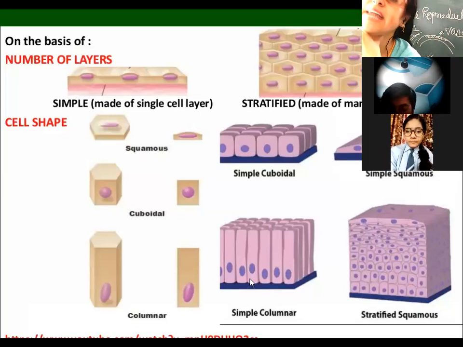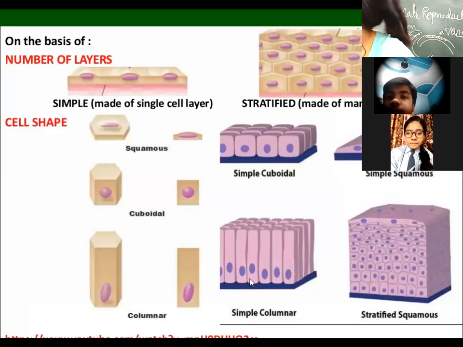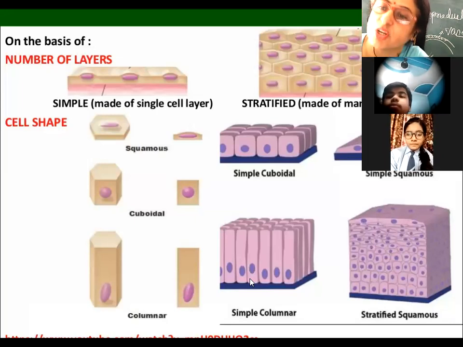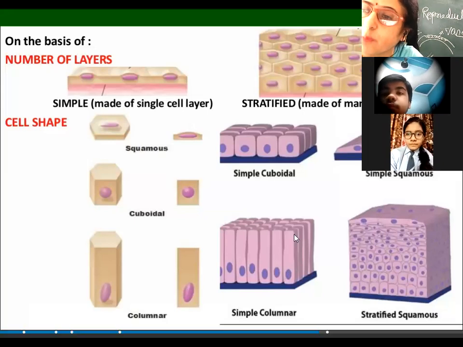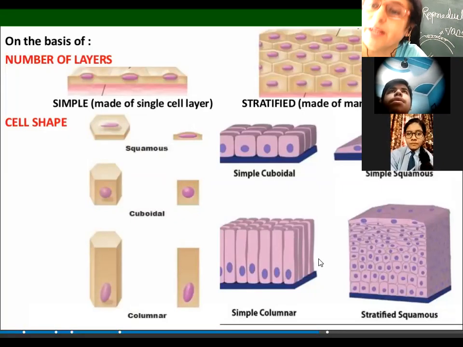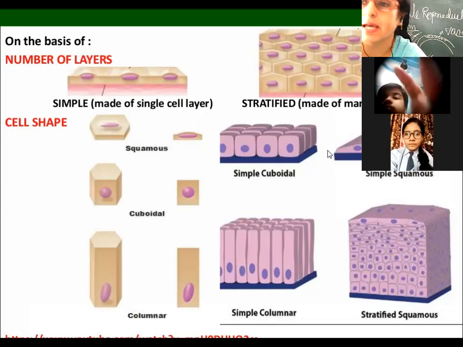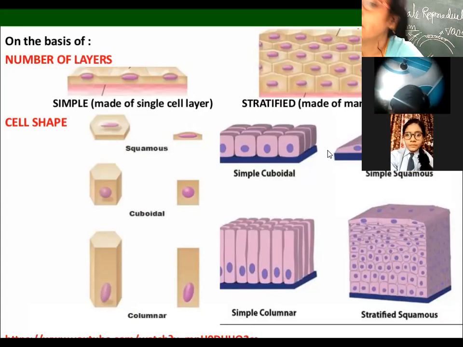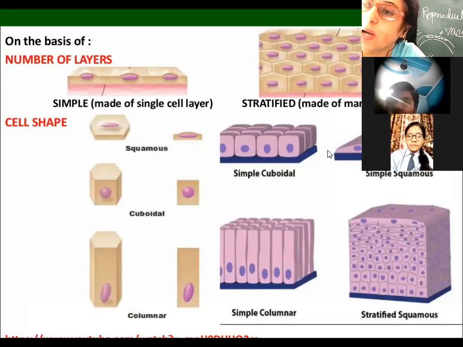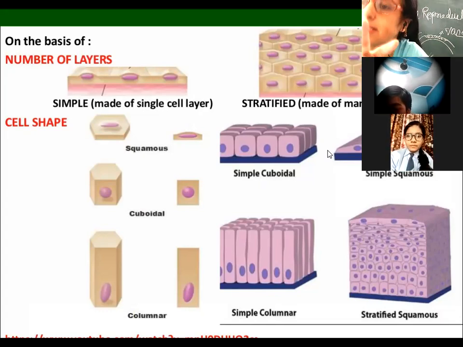There is one gland called the thyroid gland, and the thyroid gland releases TSH, that is thyroid stimulating hormone. There are different glands present in our body which release chemicals, and these can be called enzymes or hormones. There are two different things: one is enzyme and another chemical is hormone, right?